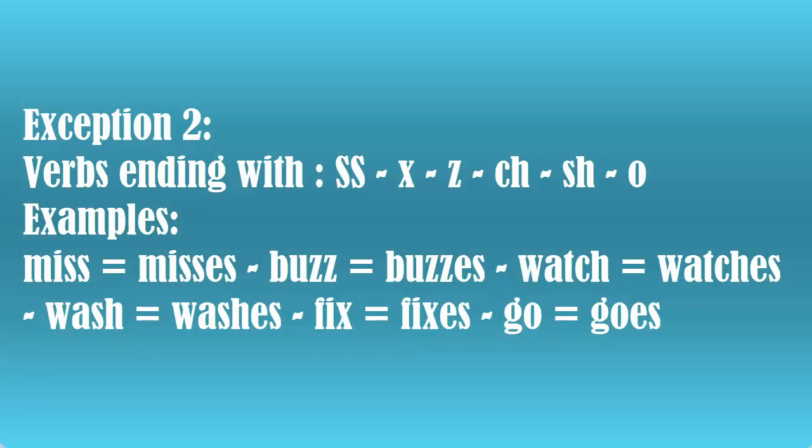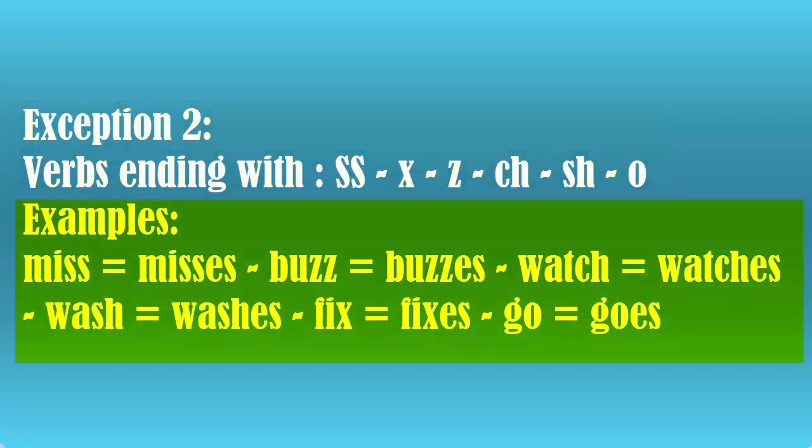Let's move to the second exception. Verbs ending with double s, z, ch, sh, x. Here I can say whenever we have the sound s or sh or z, we add es.